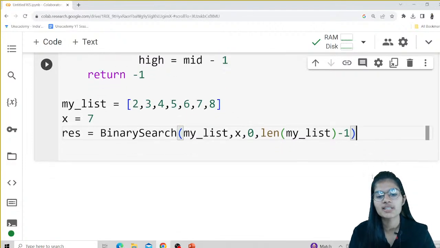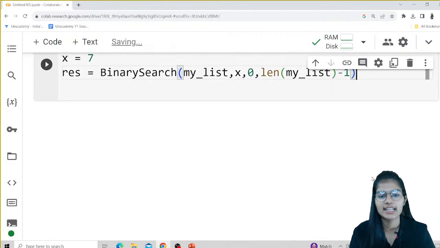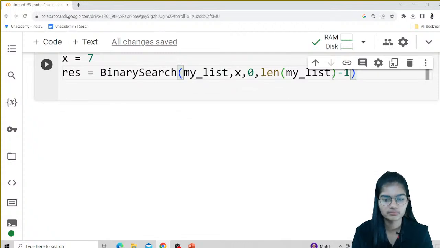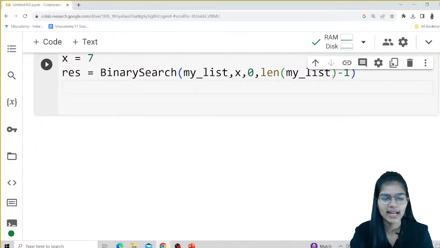So it will start from the position 0. It will start taking all of the numbers. It will go till the complete length of my list less 1 position because we are starting from 0. This will give me the high and the low values. Now again my condition will start, right? So if